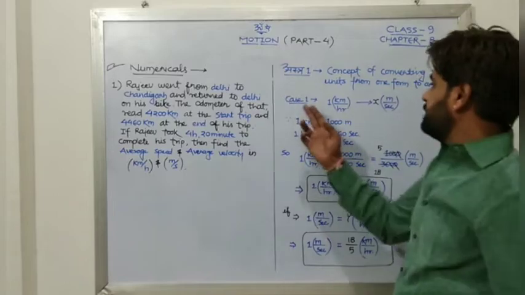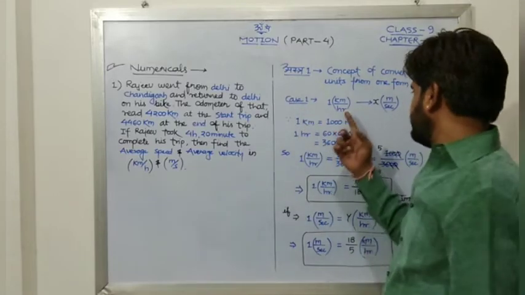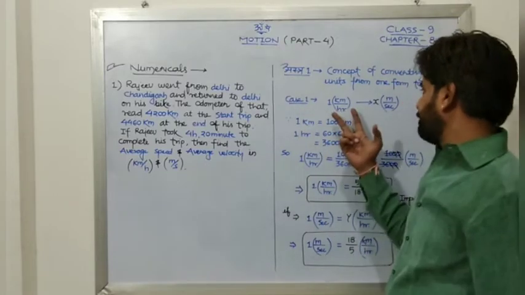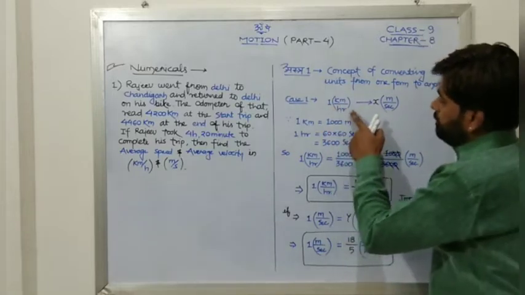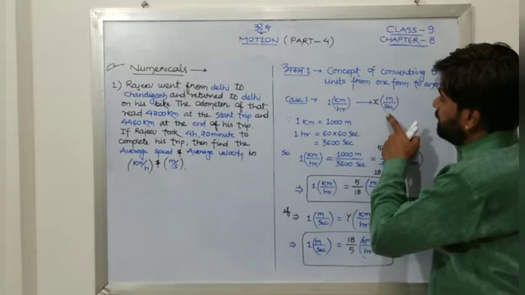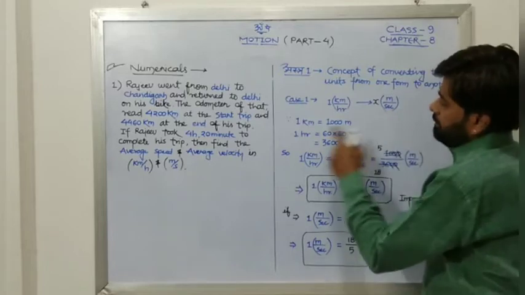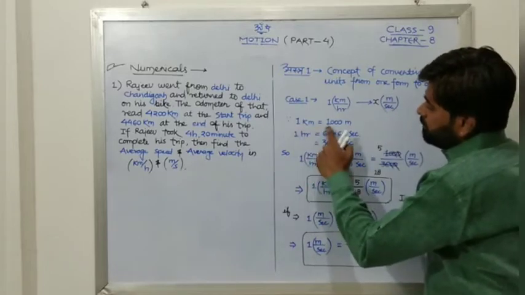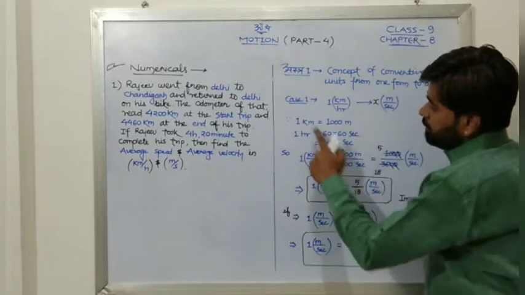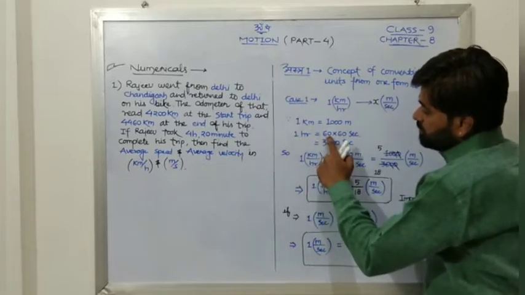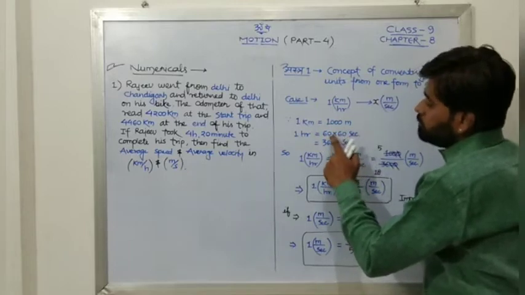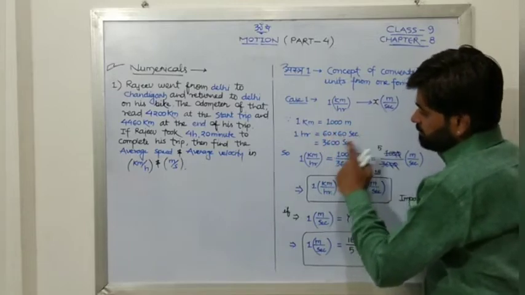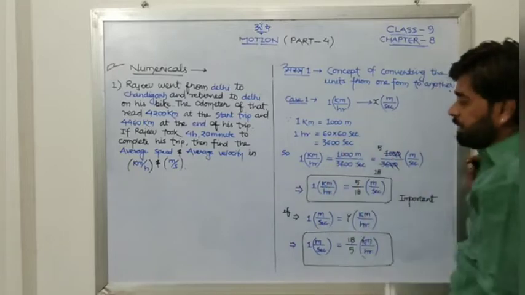Suppose case 1, as you have already studied this in your 8th class time and distance chapter, 1 kilometer per hour. When you want to convert this into meter per second, what to do? We know that 1 kilometer is equal to 1000 meter, and 1 hour is equal to 60 minutes, and 1 minute is equal to 60 seconds. So 60 into 60 seconds is 3600 seconds.